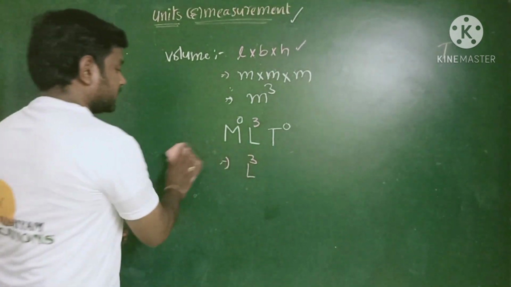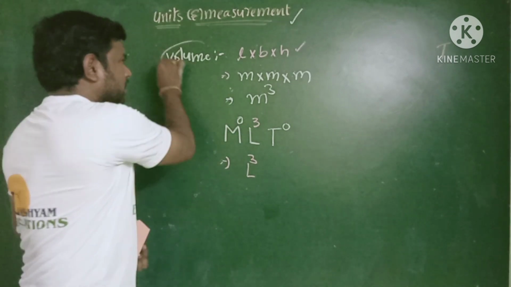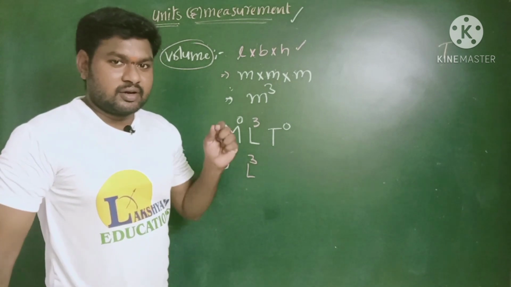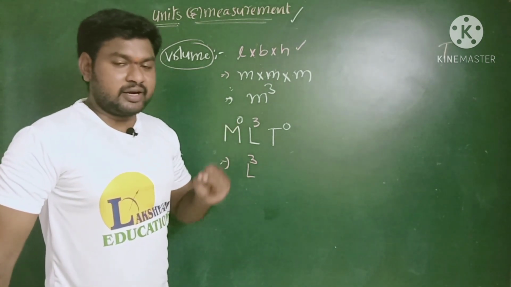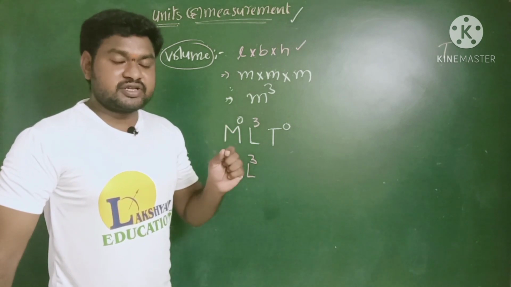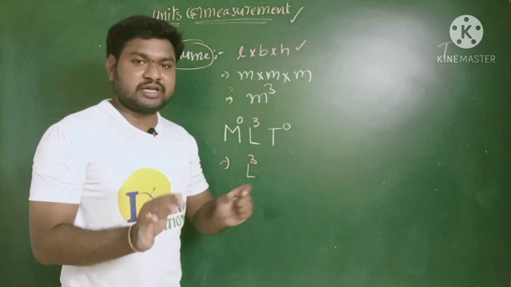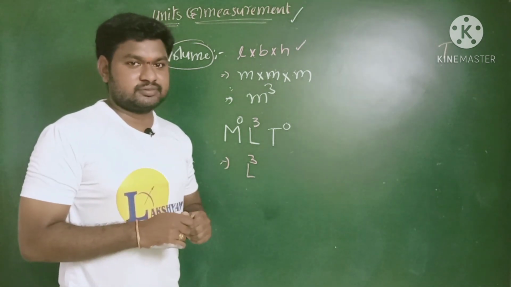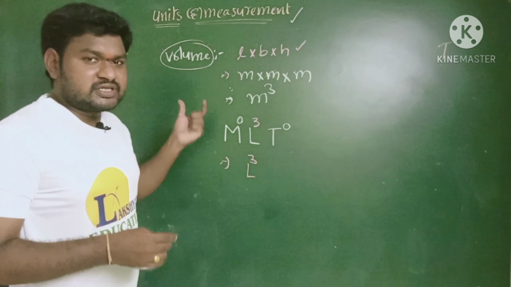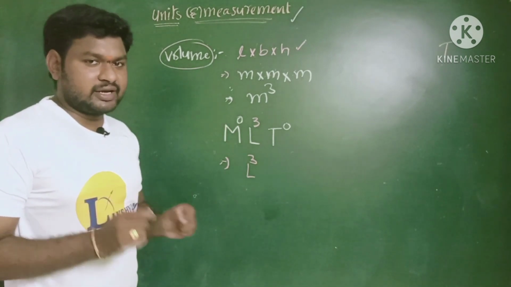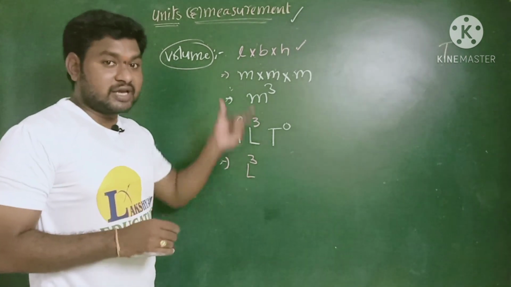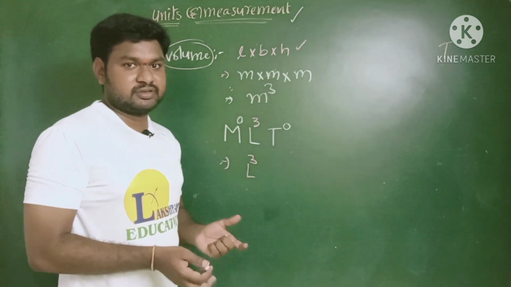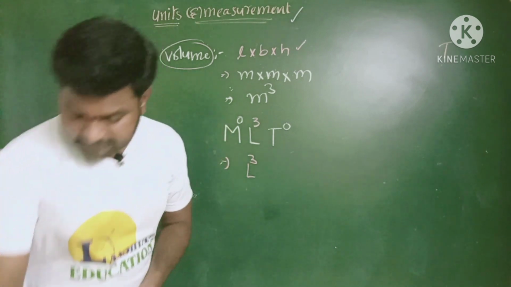And next one, look here: is volume a vector or scalar? According to the definition, the physical quantity which has only magnitude is a scalar. The physical quantity which has both magnitude and direction is called a vector. So, is volume a vector or scalar? Volume is only a scalar quantity. Why? Because here magnitude is only there. There is no need of representation of any direction here. That means volume is a scalar.